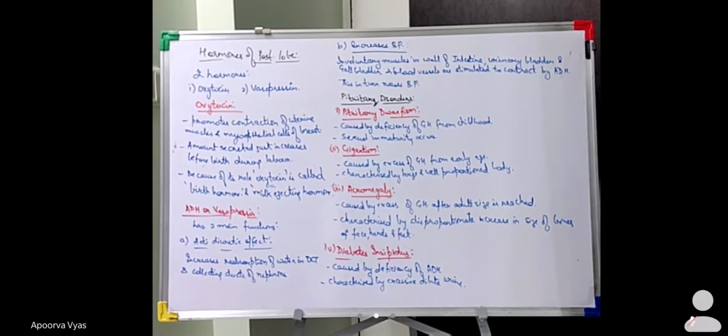Okay. So pituitary dwarfism is the first disorder. So what is this pituitary dwarfism? It is actually caused by the deficiency of growth hormone from the childhood. ठीक है, so what does it mean? अगर किसी child में शुरू से ही, like from the very beginning, from the early childhood, if there is deficiency of growth hormone, then that is actually known as your dwarfism. Okay, so that dwarfism is known as your pituitary dwarfism.